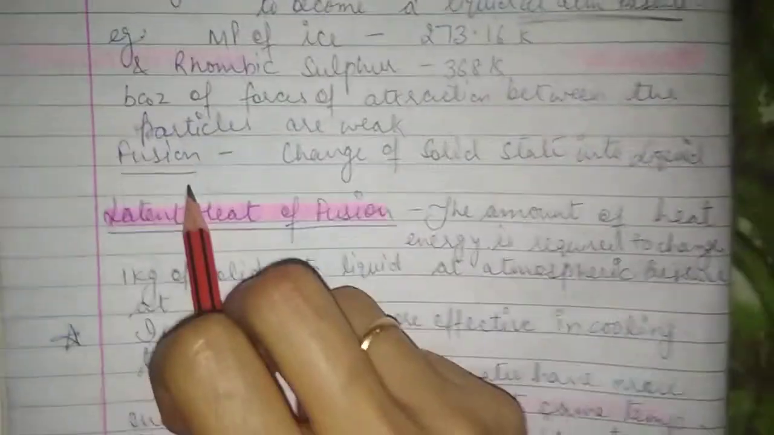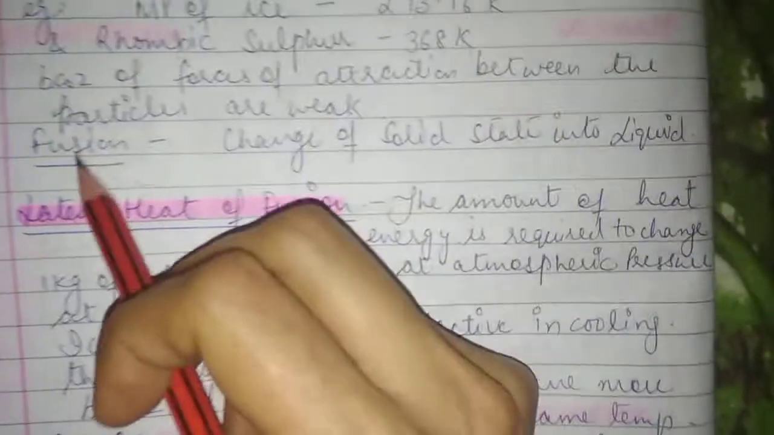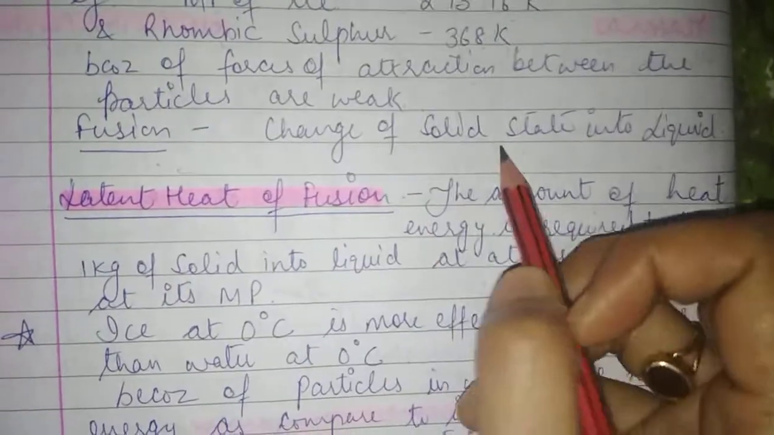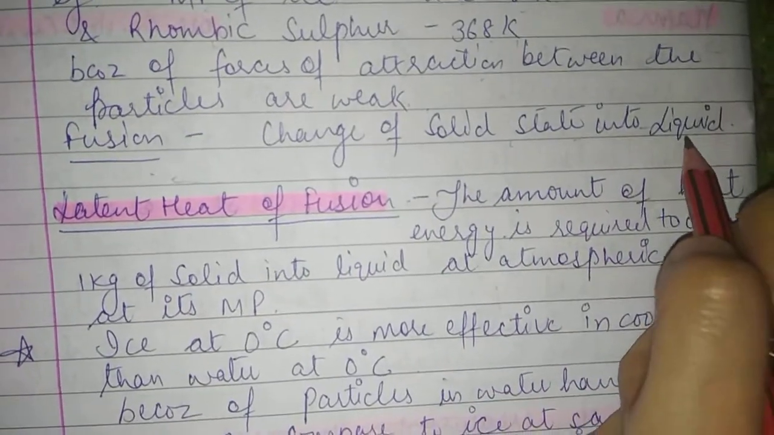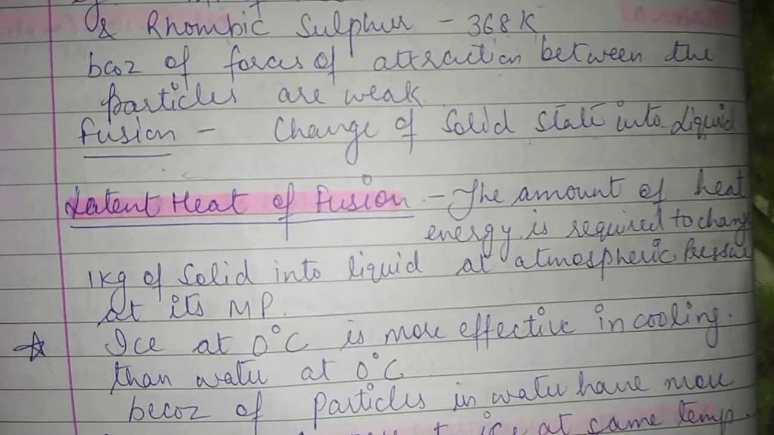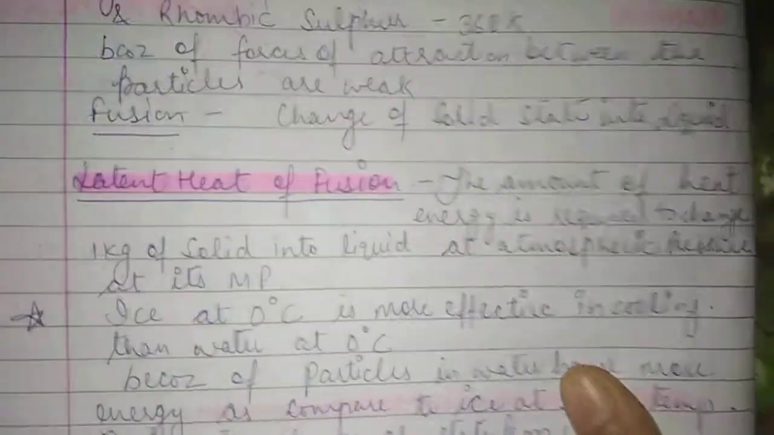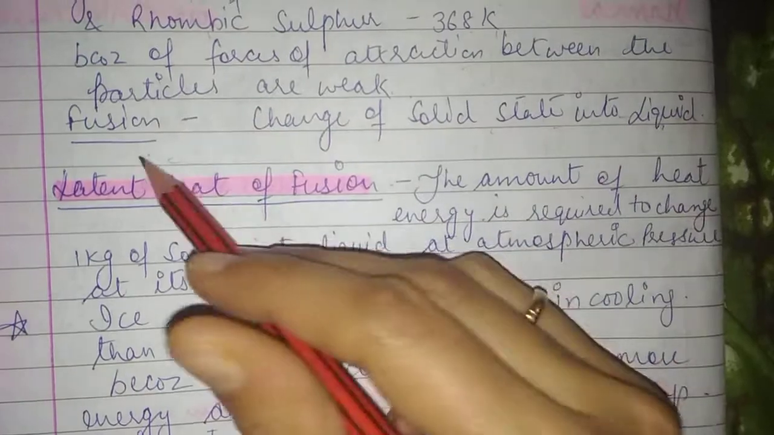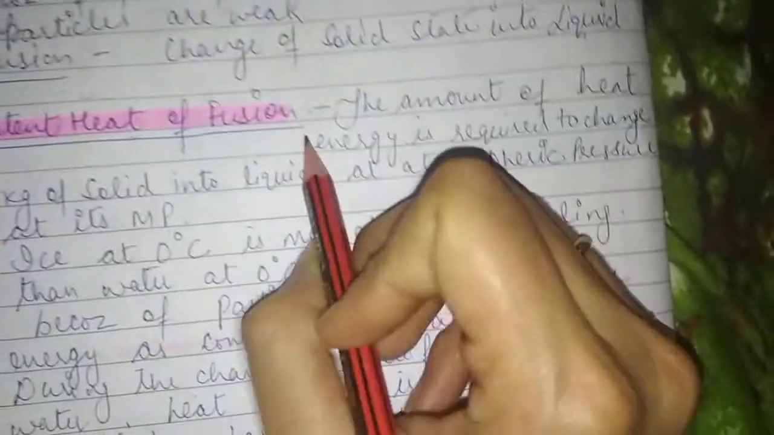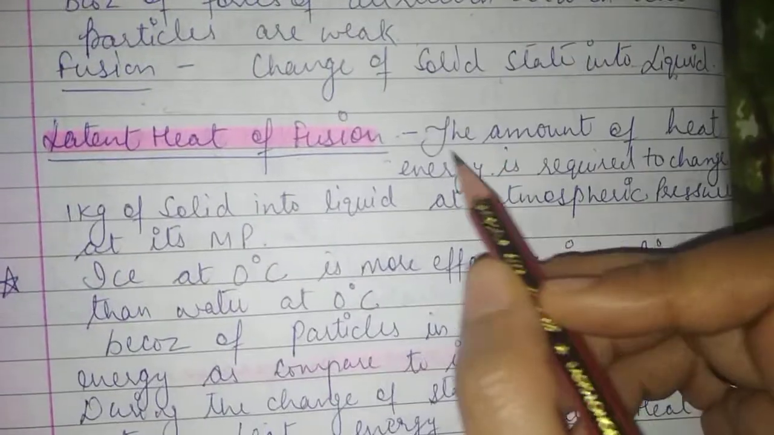So the next term is fusion. By the fusion method we can change the solid state into liquid. How can we change the state into liquid? By the fusion method, latent heat of fusion. But what is latent heat of fusion?